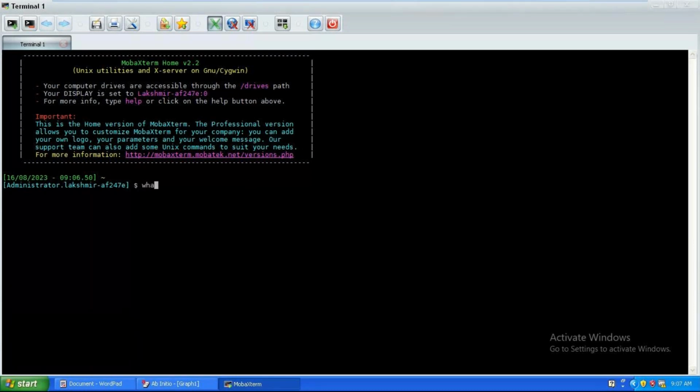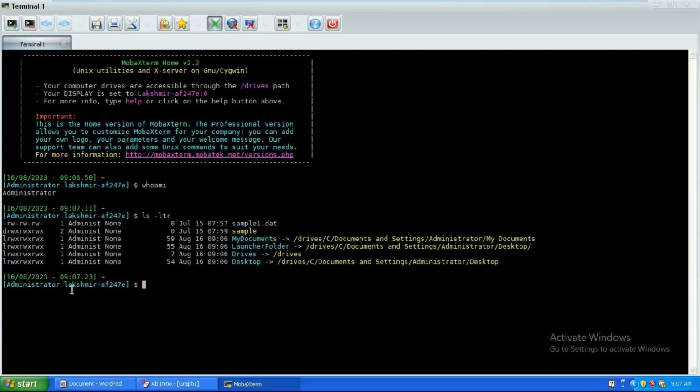Who am I? I logged in with something like administration. Where am I? ls space hyphen ltr. See, you can see your path and what details are present in this path.